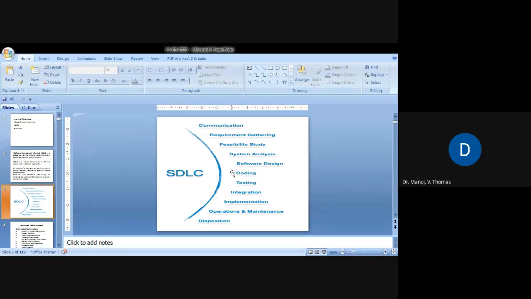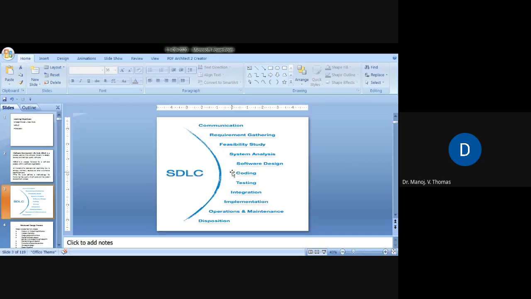Then comes the system analysis. The system analysis actually deals with the designing functions or tasks, setting objectives, and also constraints, isn't it? Various constraints we have studied. Those constraints related to the software development are analyzed in the system analysis phase.